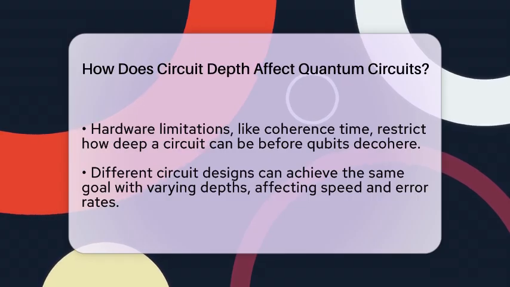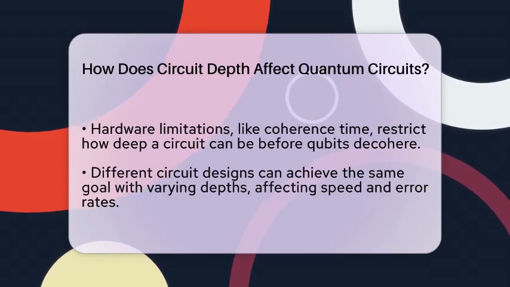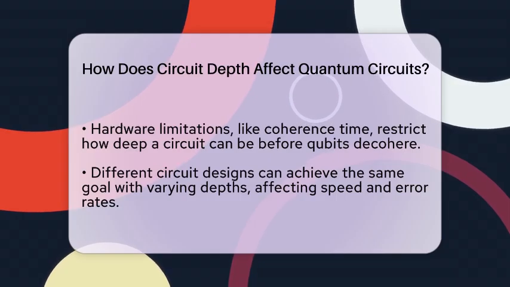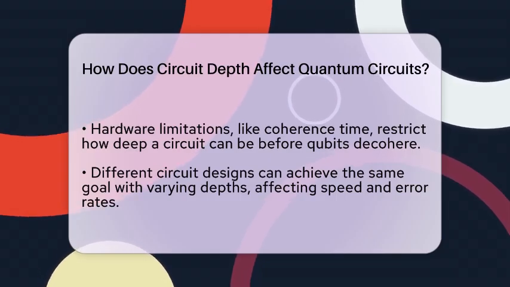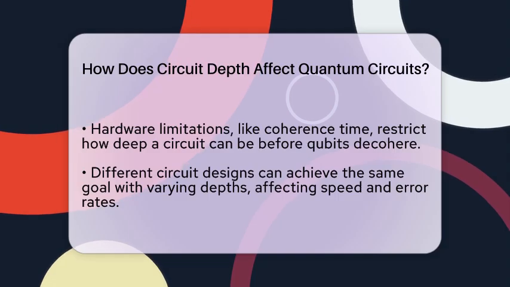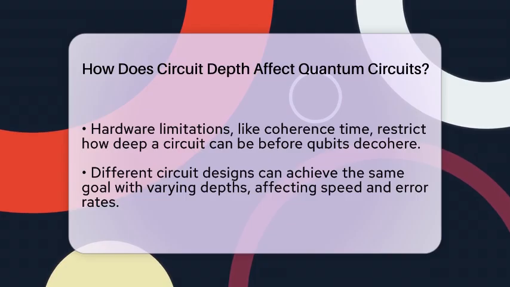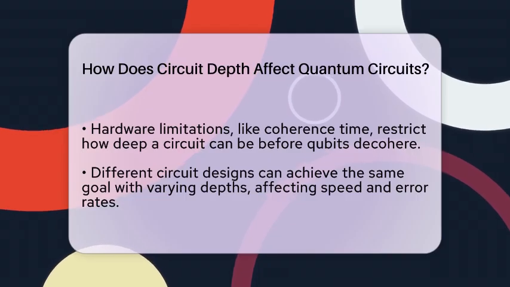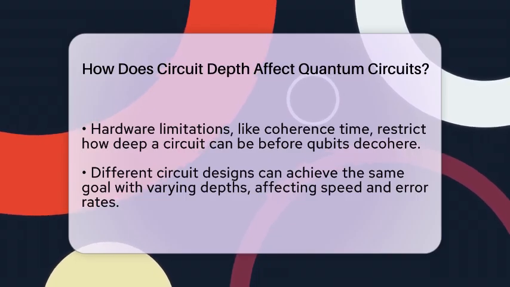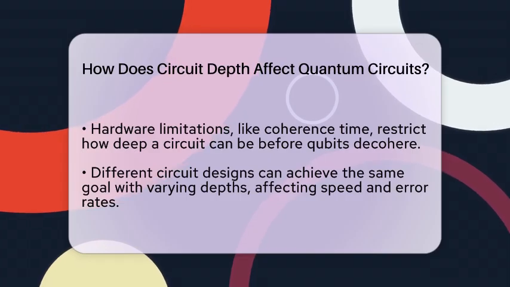When building basic quantum circuits, like creating entangled states, different designs can have different depths. For example, creating an 8-qubit Greenberger-Horn-Zeilinger state can be done with a circuit that has 8 layers or one that reduces it to 5 layers. Both produce the same final state, but the shorter circuit is faster and less prone to errors.